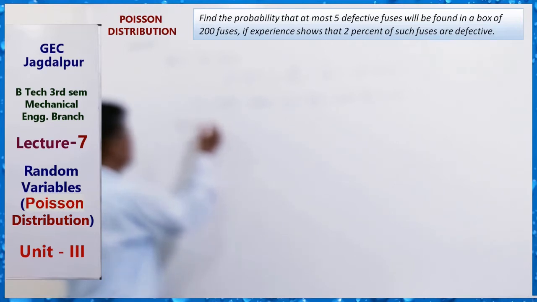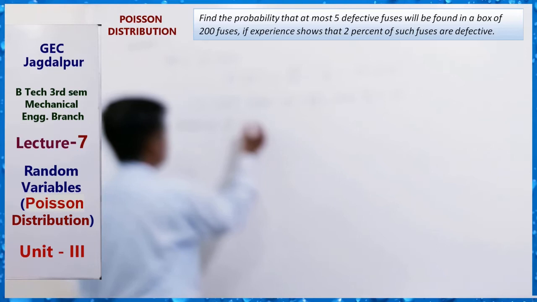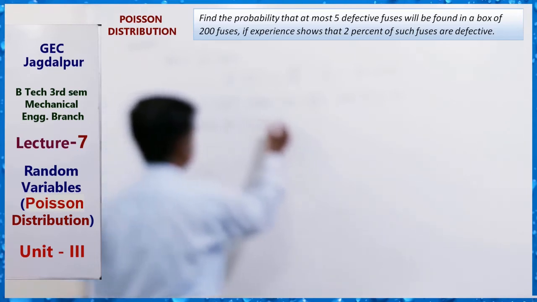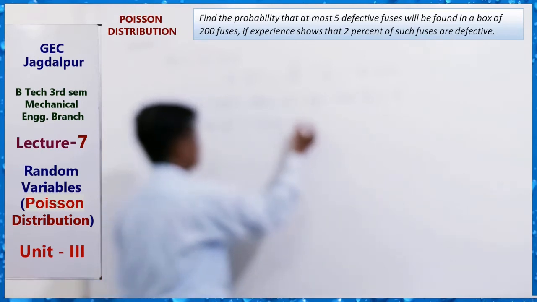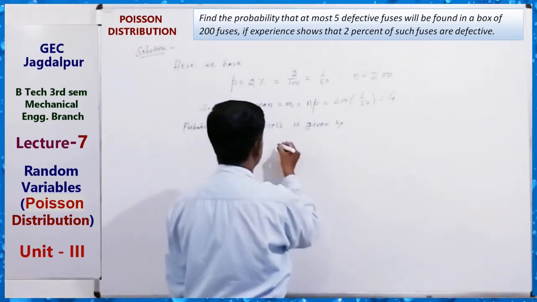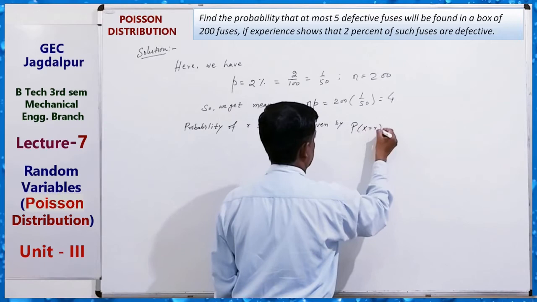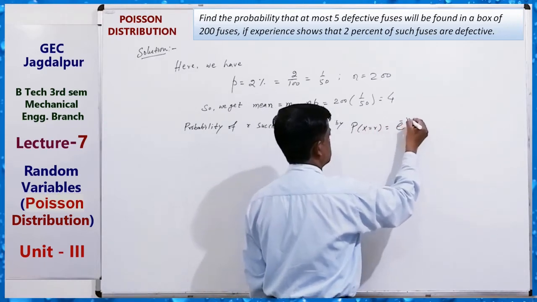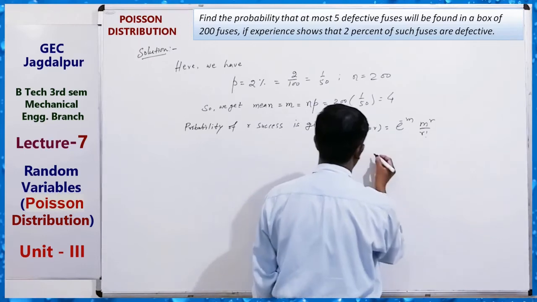Now, the probability of R successes is given by P of x equals to R equals e to the power minus m, m to the power R upon R factorial.